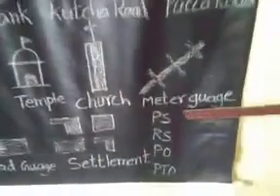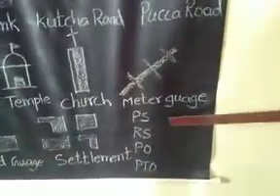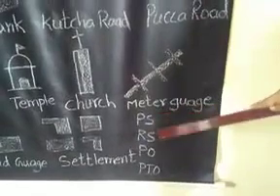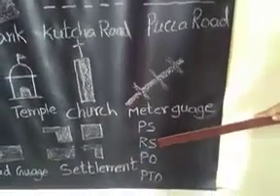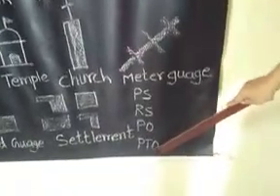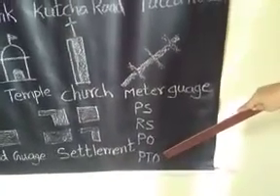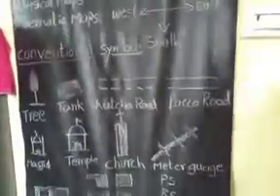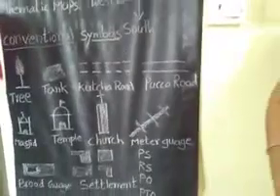Here some written word symbols are also there. PS means police station. RS means railway station. PO means post office. PTO means post and telegraph office. These are some symbols we use to read the map.